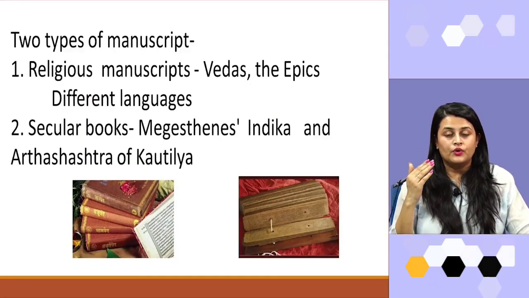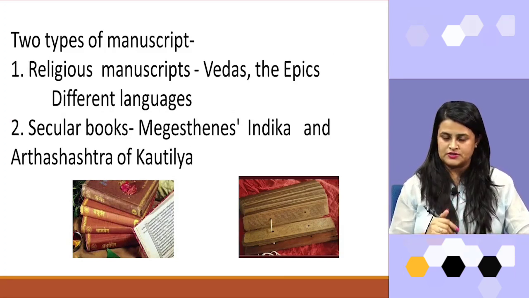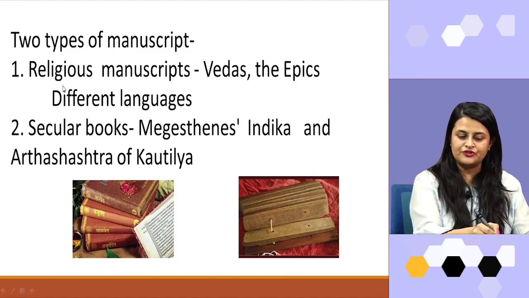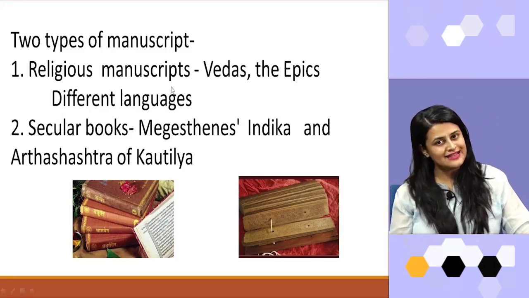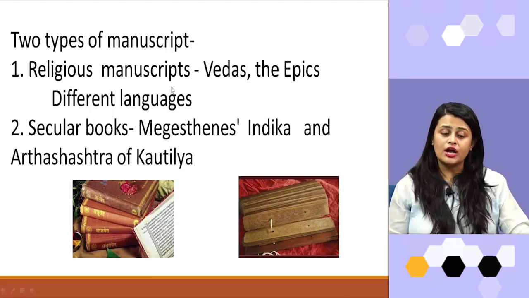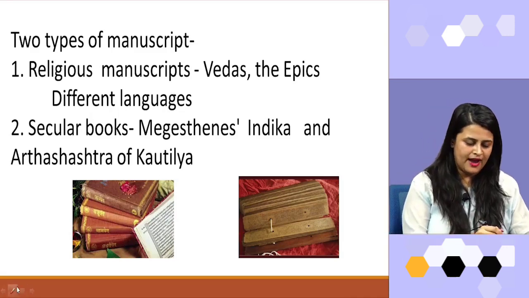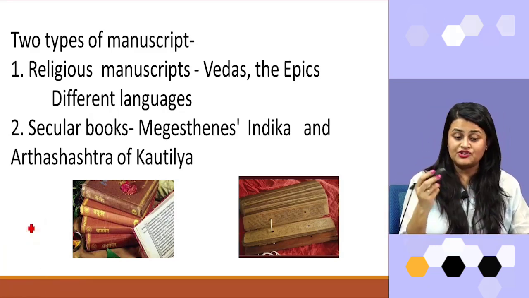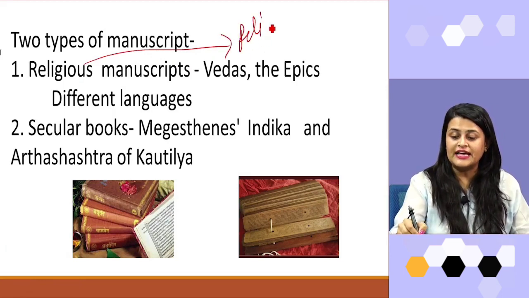Now, when we talk about manuscripts, there are two types of written sources. First is religious manuscripts or books, and the second one is secular books. When we talk about religious manuscripts, what comes to your mind when we say religious? Which is related to religion.